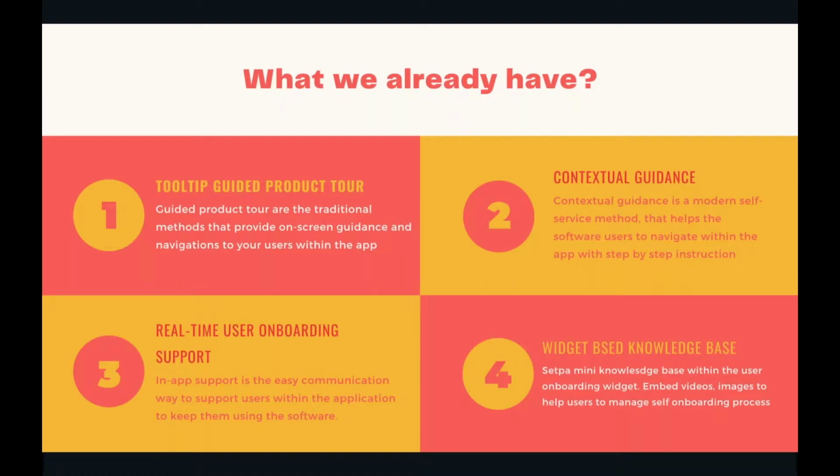We have a widget-based user onboarding tool. On that widget, you can define step-by-step instructions. You can divide your overall task into sets and subsets that help the user do certain activities in a single time. When a user is managing certain activities, we notify them and it works like progress. Whenever the user completes a step, we make it a checklist, so we proceed with the checklist activities in that contextual guidance.